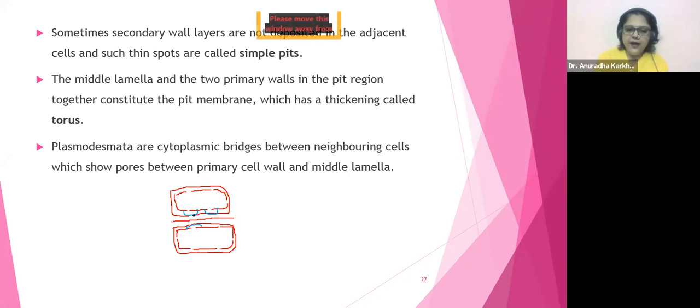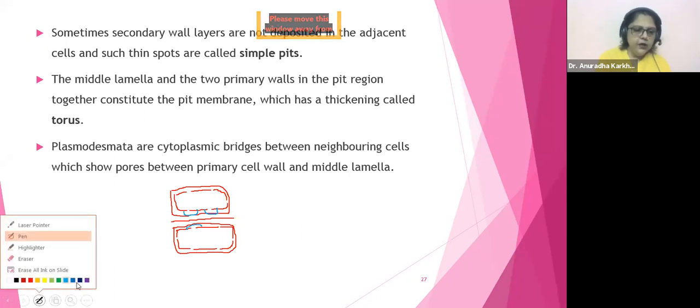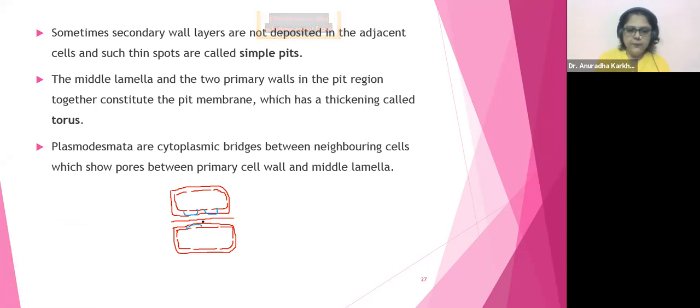This is going to be your primary cell wall and the middle lamella, right? So sometimes what happens is there is going to be a connective. I'll show you with a different pen. Yeah, a different color in fact. So which color shall I use? So sometimes what happens is, there is going to be something like this.